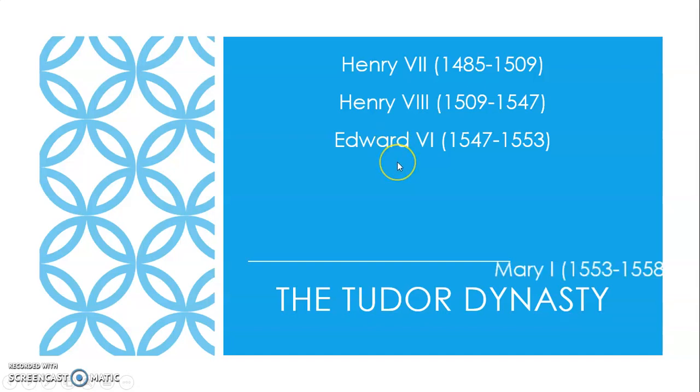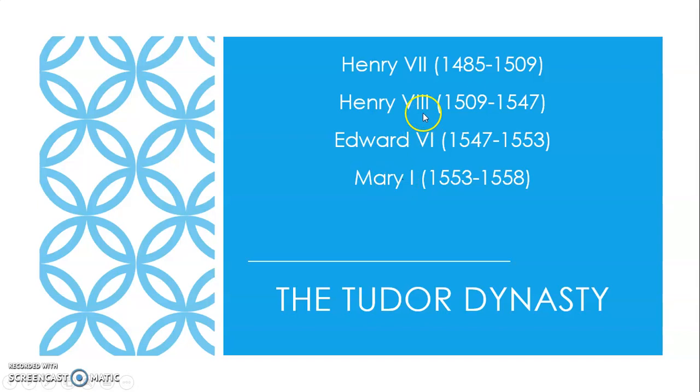After Edward, we have a queen, Mary I. Also, Mary I was Henry VIII's daughter, okay? From 1553 to 1558, quite a short reign. She died of an illness.